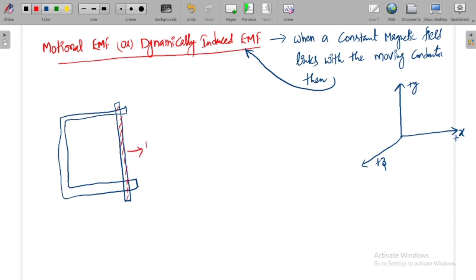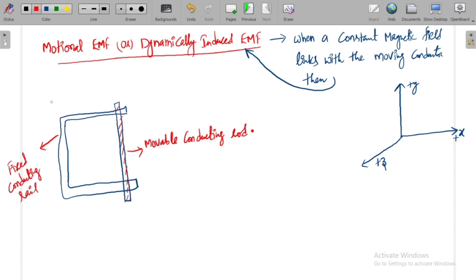This is called a movable conducting rod, right? So I placed a movable conducting rod at one side of a fixed conducting rail. This is called a fixed conducting rail, right?